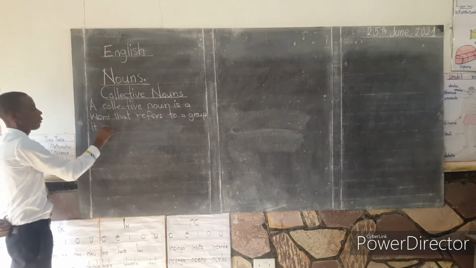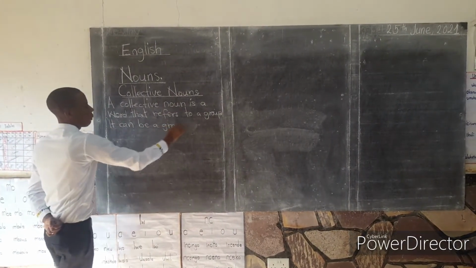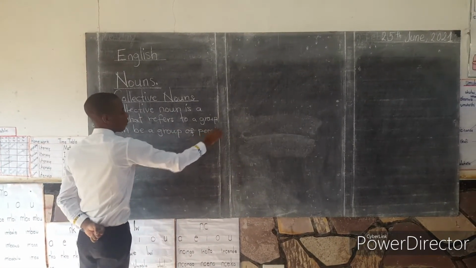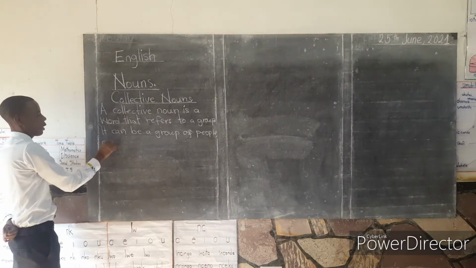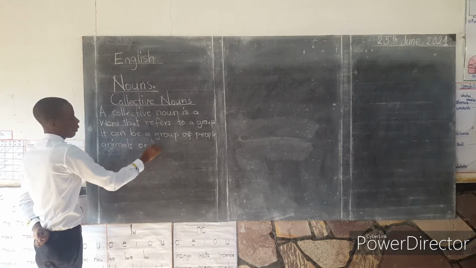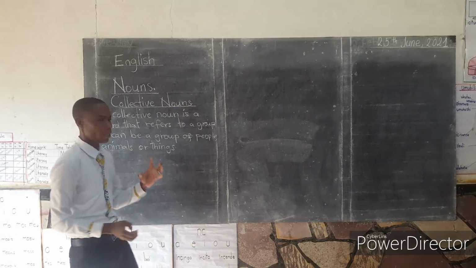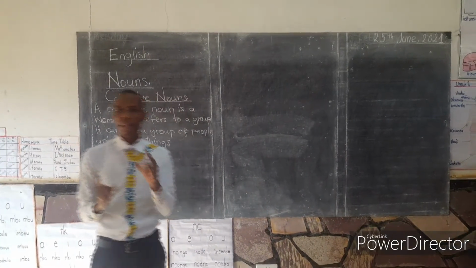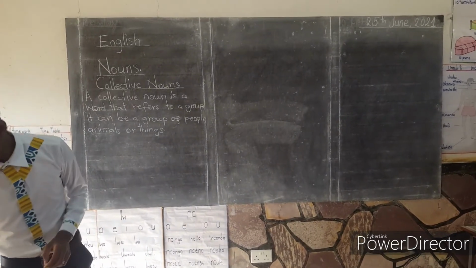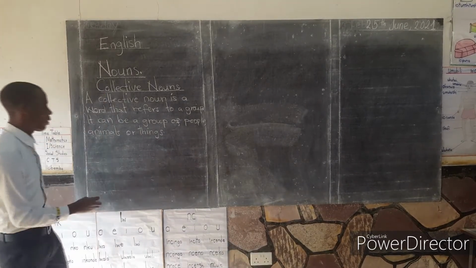It can be a group of people, animals, or things. As long as you are putting things in groups, then you use one word to describe those things in a group. Such a word that you're going to use is known as a collective noun.